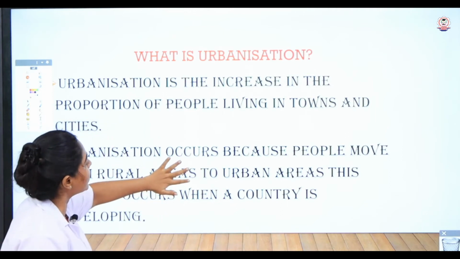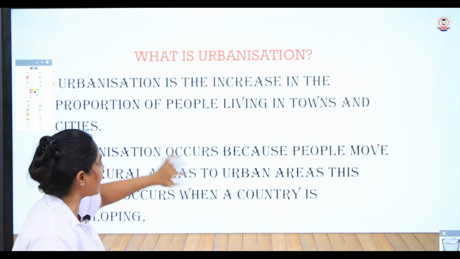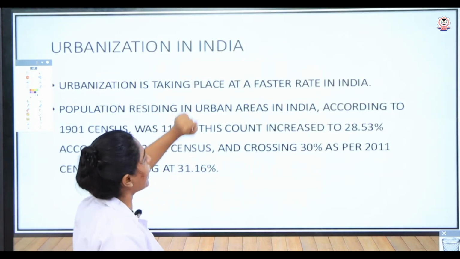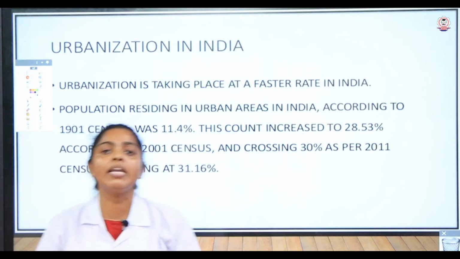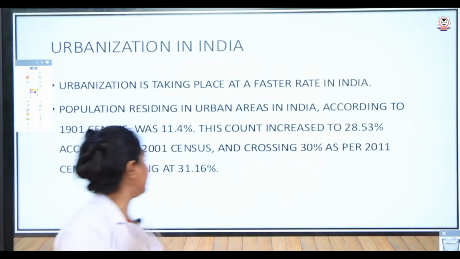Now we can see the census of India. What is the rate of urbanization in India? Urbanization is taking place faster in India, that means over the decades it has started to increase.